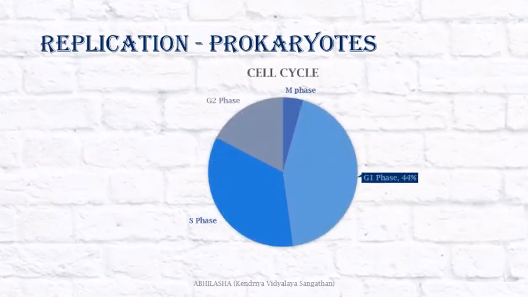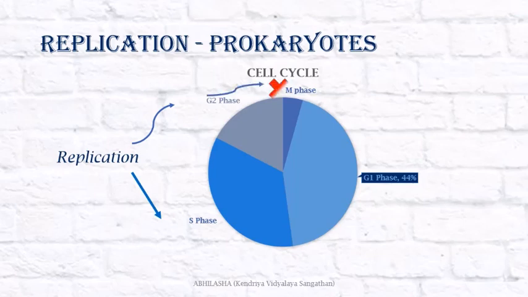Now let's revisit the cell cycle. We saw that DNA replication takes place in S phase. Then there is the G2 phase and then mitosis. So before mitosis, 2 copies of DNA are already present. Now, what if mitosis does not take place? It will cause polyploidy, a chromosomal disorder we discussed in the previous chapter on genetics.